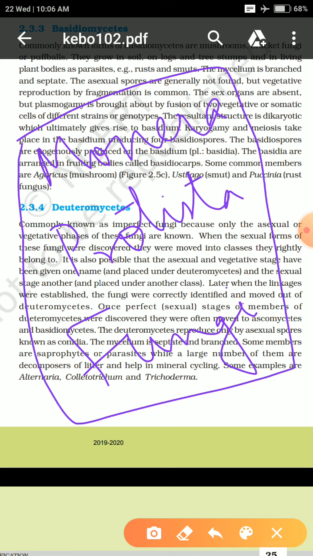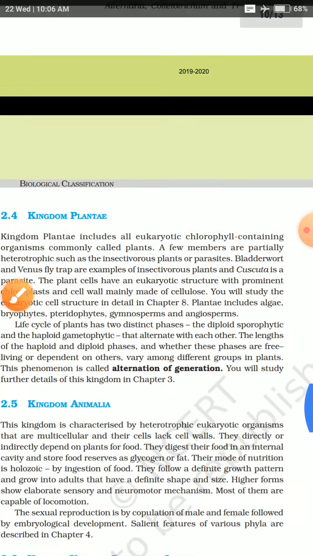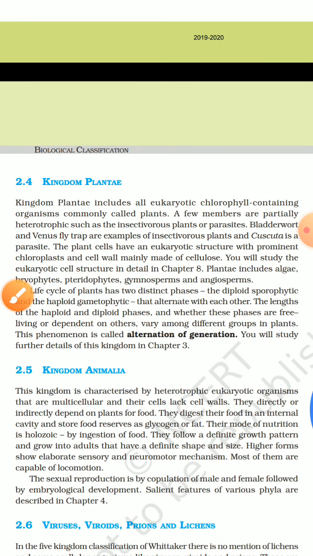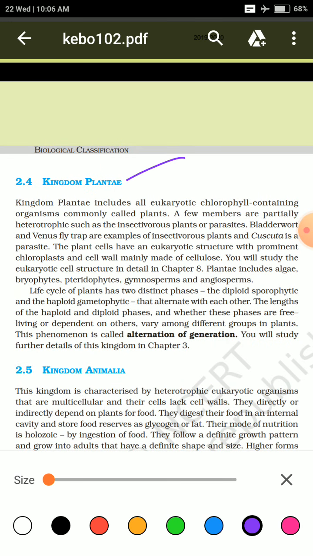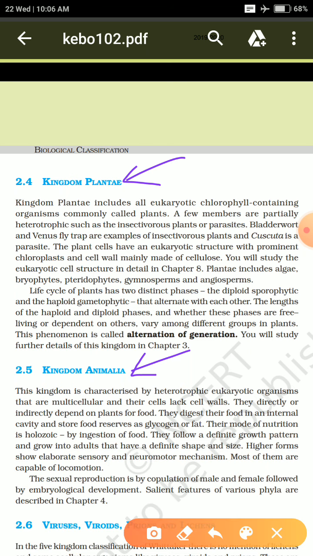In the next chapter we will study kingdom Plantae and kingdom Animalia. There are only a few topics left. A small introduction about kingdom Plantae and kingdom Animalia, and the chapter will be completed in the next class.